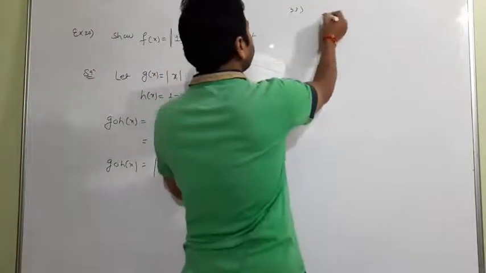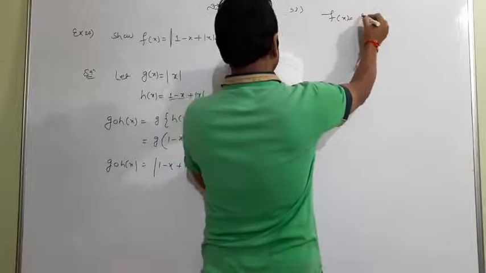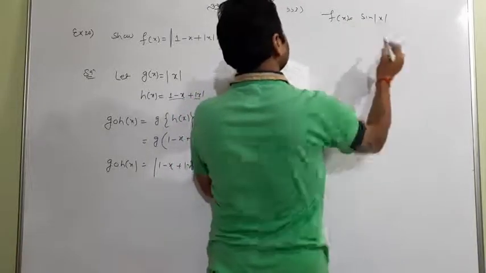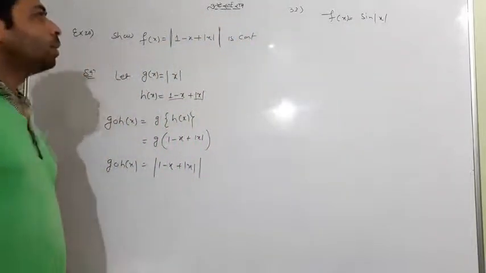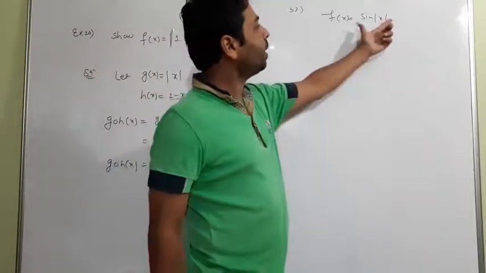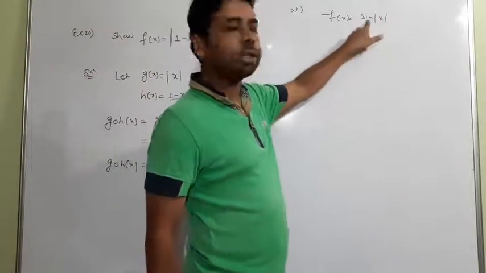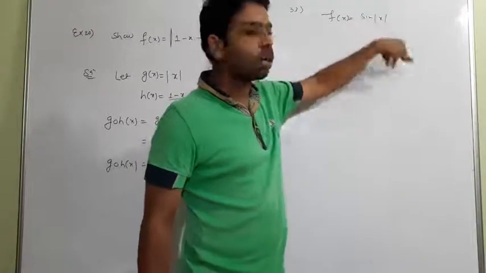I want to tell you this again. f of x equal to, suppose, sine of mod x, and we have to find the continuity of this. This is again the composition of two functions. First is definitely sine and second is completely mod x.